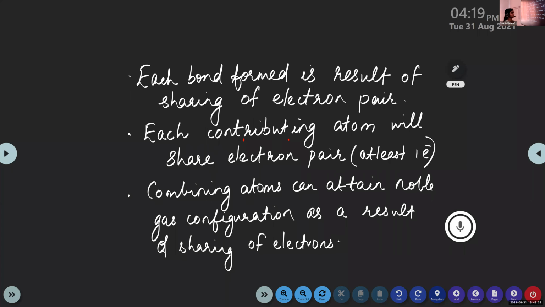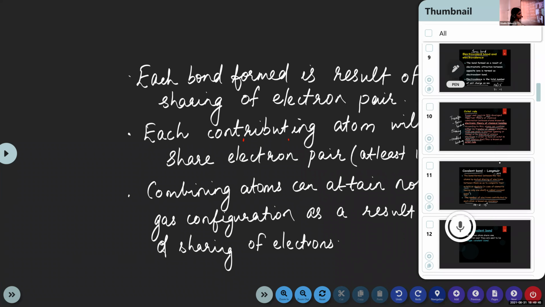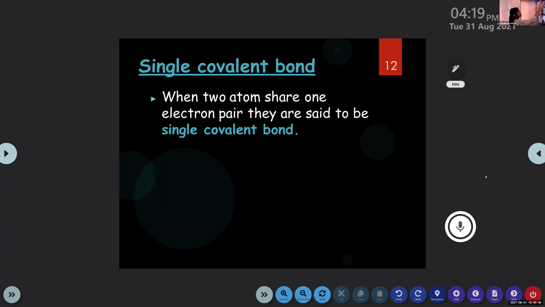Have you completed the slide, children? Yes, ma'am. Okay. Then that's about single covalent bond. When two atoms share one electron pair, they are said to form a single covalent bond. In the formation of Cl2 molecule, then H2 molecule, in all these cases, it will be a single bond because one electron pair is shared.